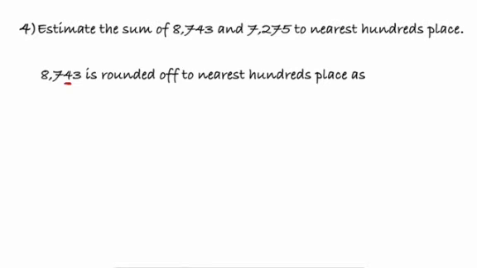Since 4 is less than 5, as per the rule, I will not be adding anything, but in turn, I'll be replacing both units and tens place with zeros. So the number would be 8700.